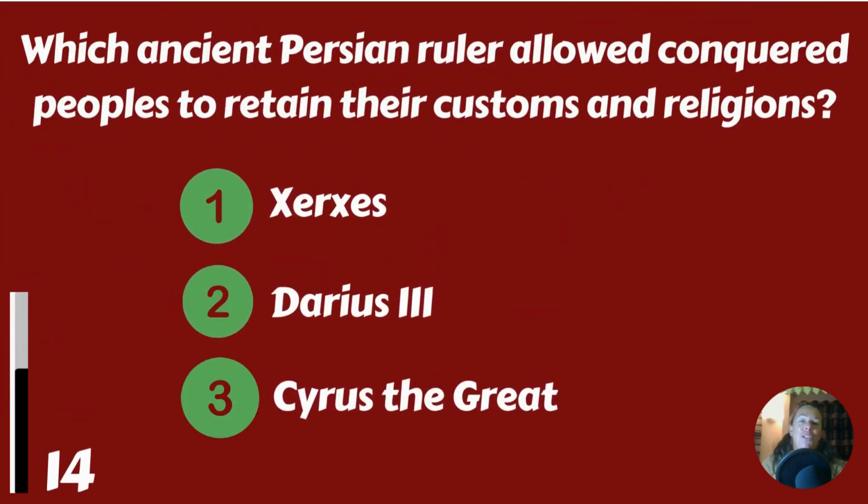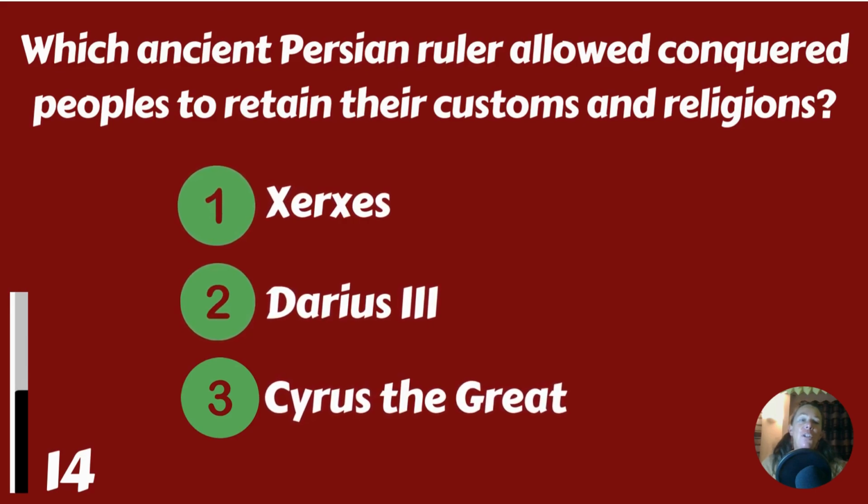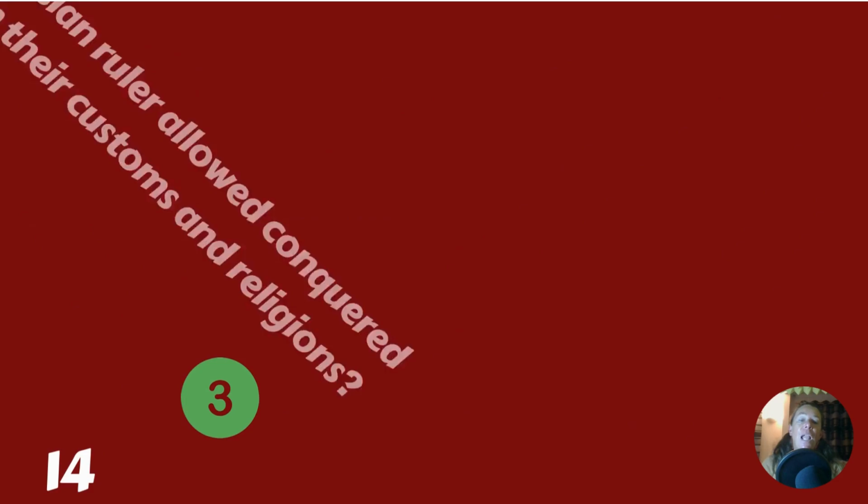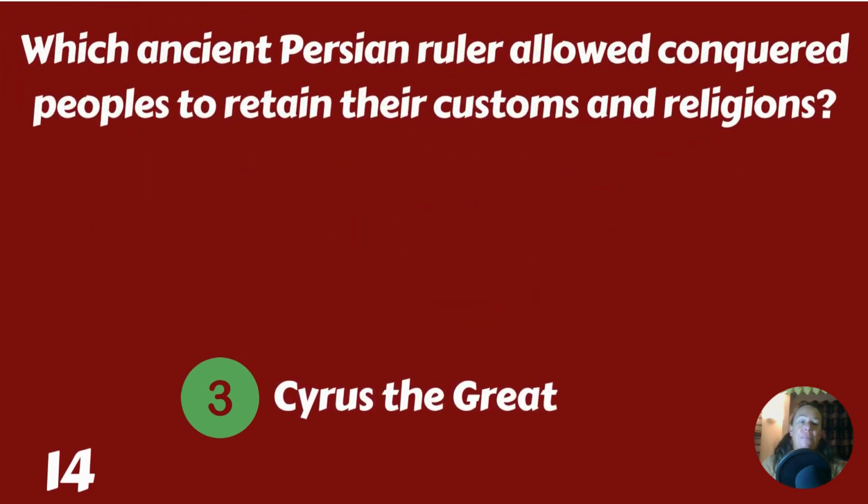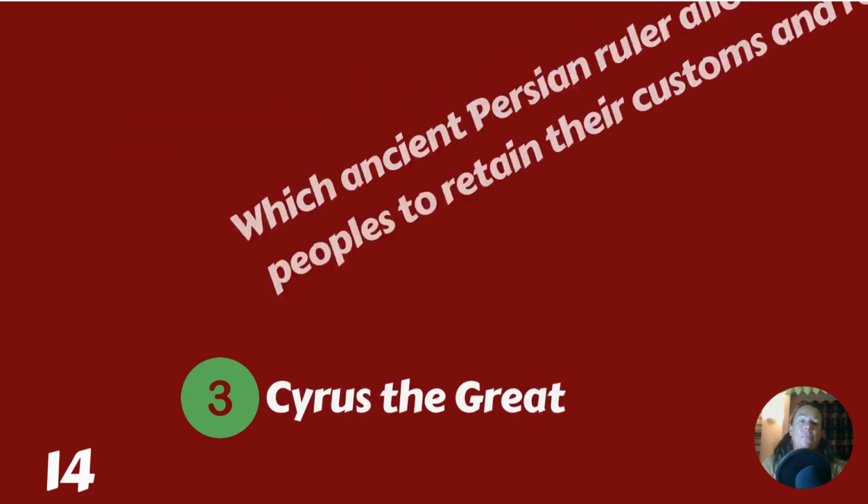Which ancient Persian ruler allowed conquered peoples to retain their customs and religions? Xerxes, Darius III, or Cyrus the Great? Cyrus the Great.